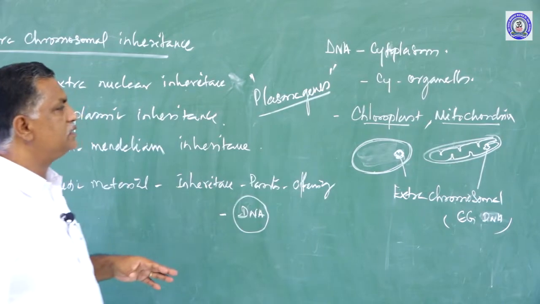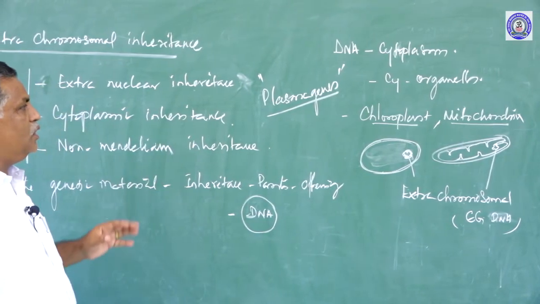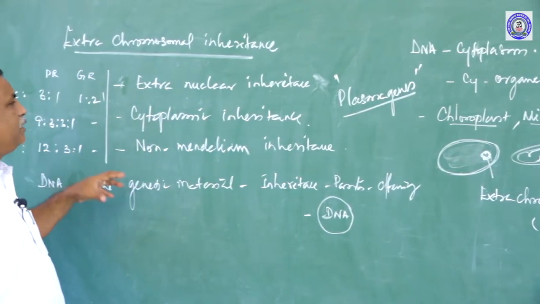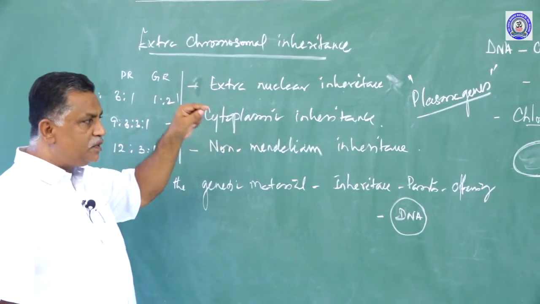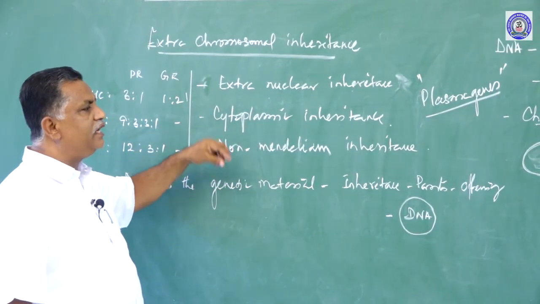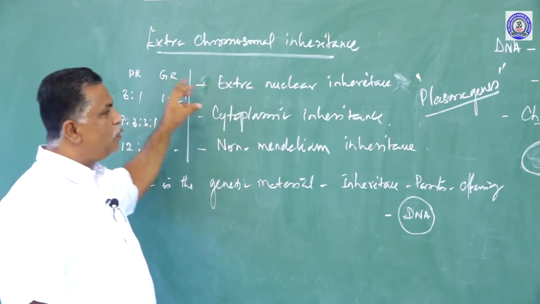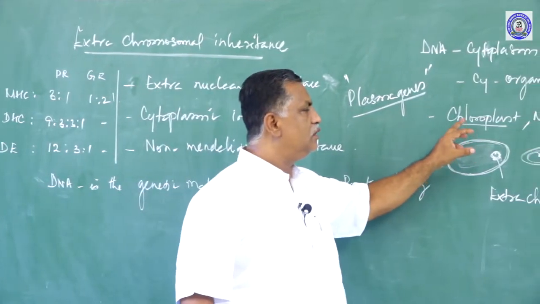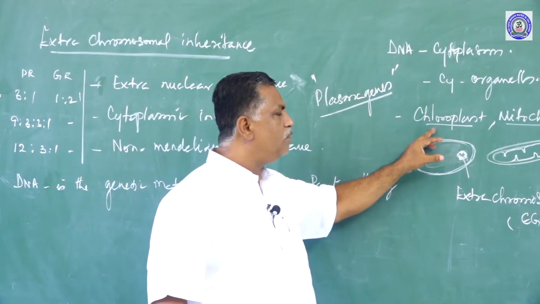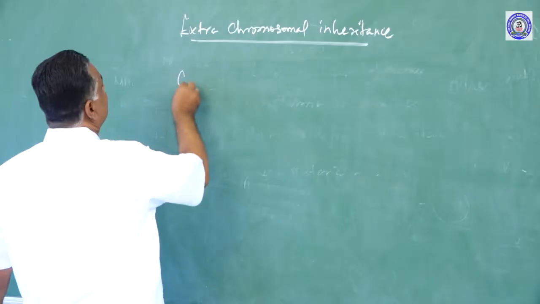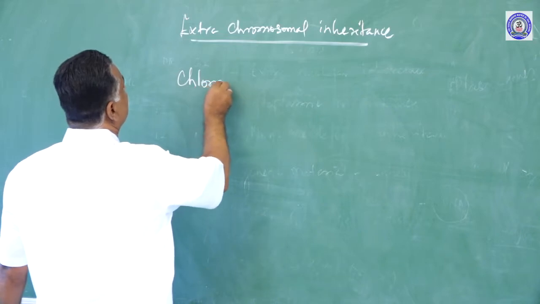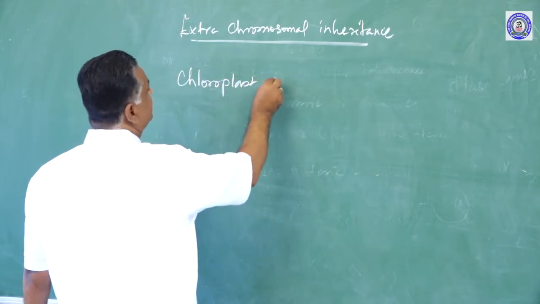That is why we call them self-replicating bodies. So in this we are going to see how these cytoplasmic organelles are involved in the inheritance of characters. First we will take the first organelle, chloroplast. How is chloroplast involved in the inheritance of characters? Chloroplast inheritance.